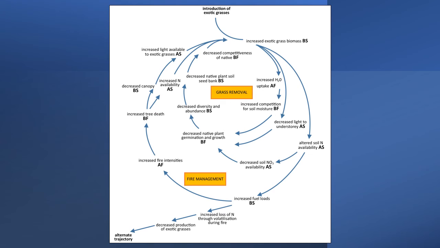As resilience is dependent on a system retaining its structure and function, this causal loop diagram example identifies positive feedbacks for abiotic and biotic structural and functional change processes in rangeland degradation from exotic grasses and identifies management intervention points.